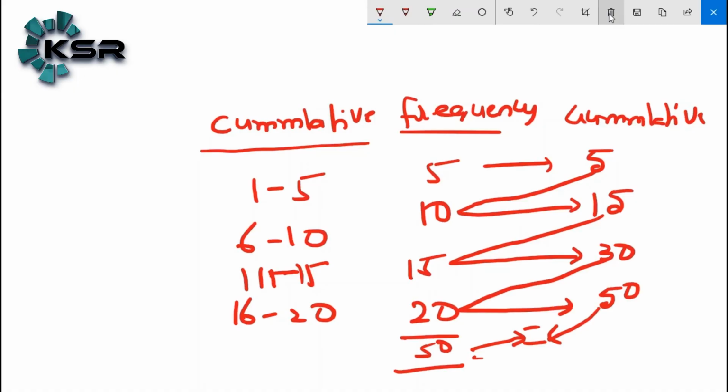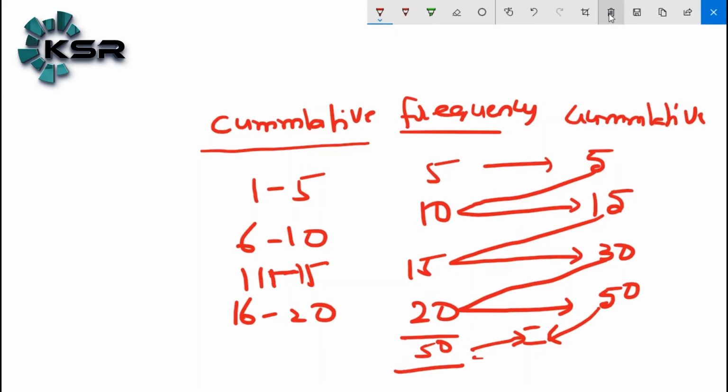Cumulative means the first row will be the first row. For the second row, we add the second row plus the first row. The third row will be the third row plus the first two rows. The fourth row will be the fourth row plus the last three rows, meaning the third, second and first rows. The fifth row is the fifth row plus the fourth, third, second and first rows. This is your cumulative frequency.